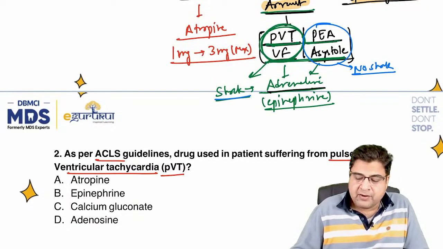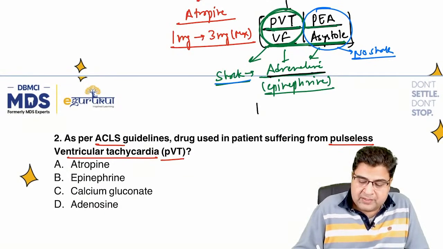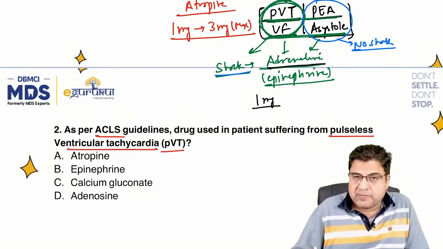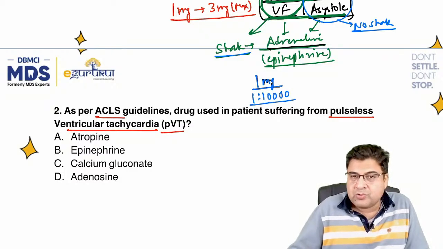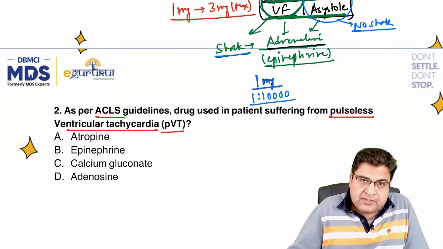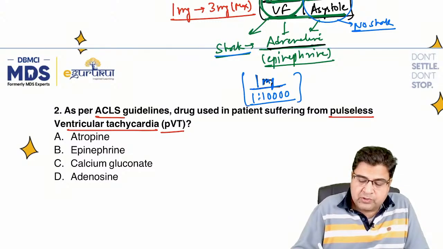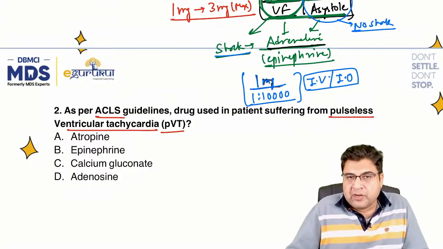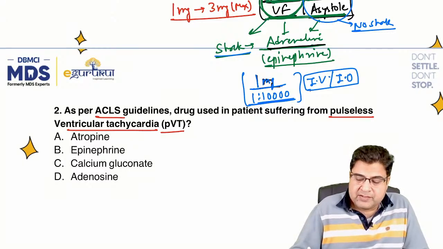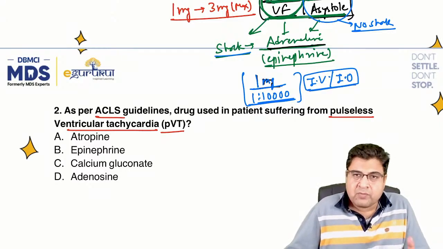So the answer was adrenaline. And guys, the dose of the medicine is 1 milligram. The concentration of the drug is 1 in 10,000, and the medicine is given either by the intravenous route or by the intraosseous route. So 1 milligram, 1 in 10,000 concentration, intravenous or intraosseous route.